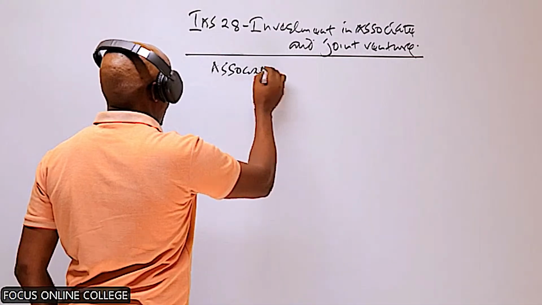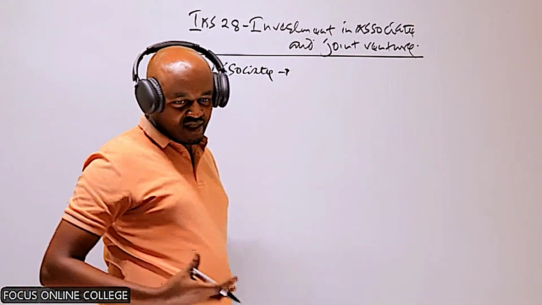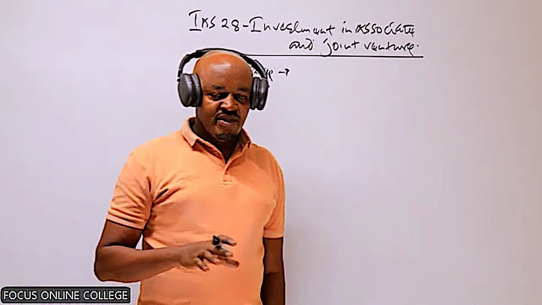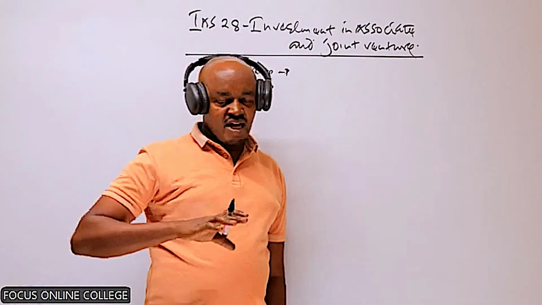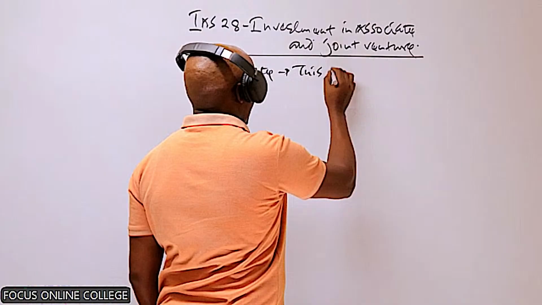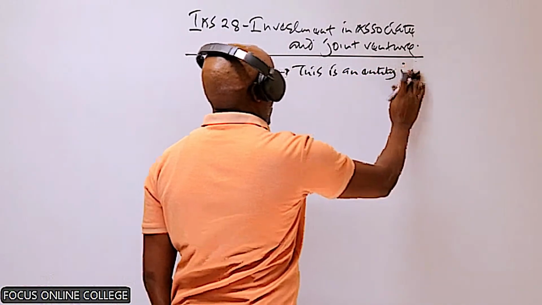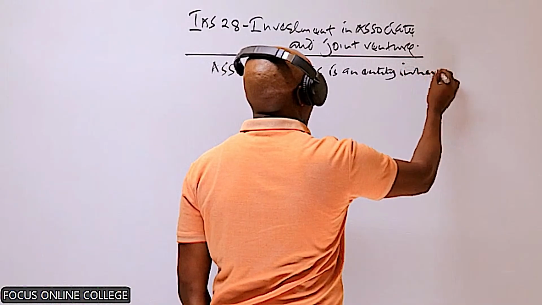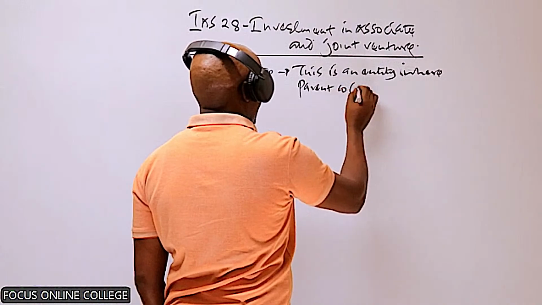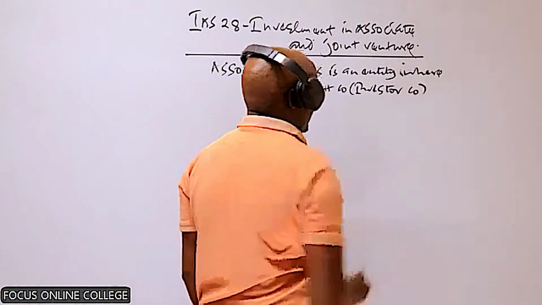What is an associate? And basically in this case, an associate, we say that this is an entity in which the parent company exercises something called the significant influence. So this is an entity where the parent company, I hope you can also be able to recall that the parent company is called the investor company.